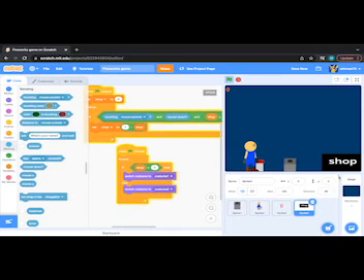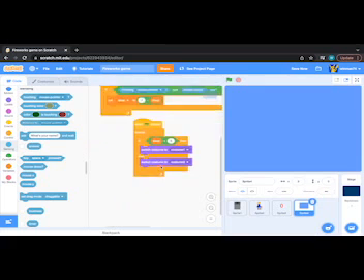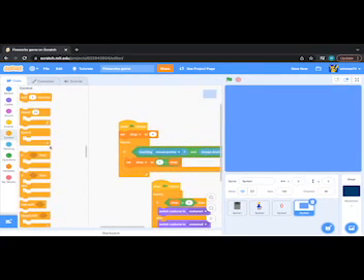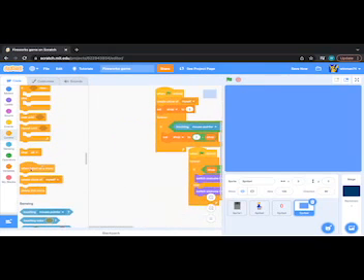So what you can do with that is when you open up the shop, it'll create all these clones, the clones of everything. So just like create a clone of myself when I start as a clone.